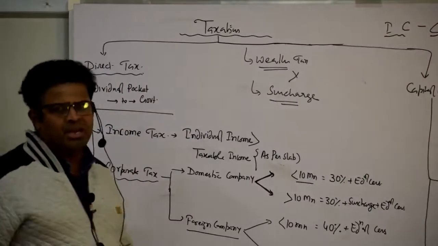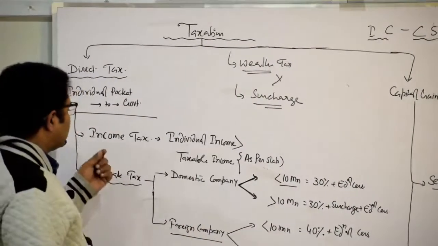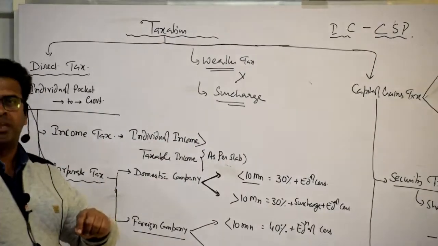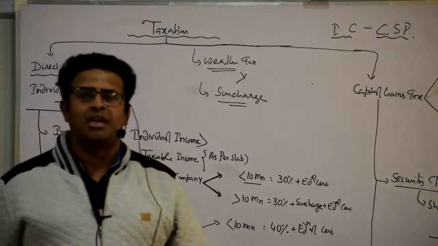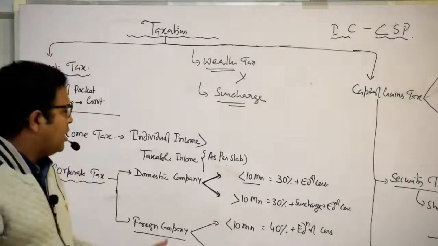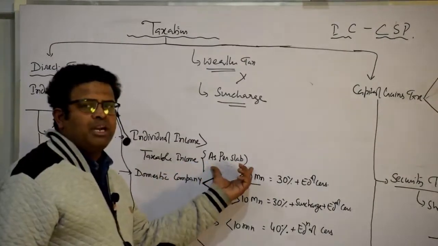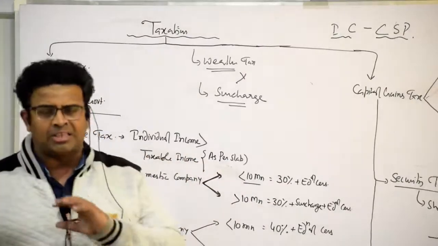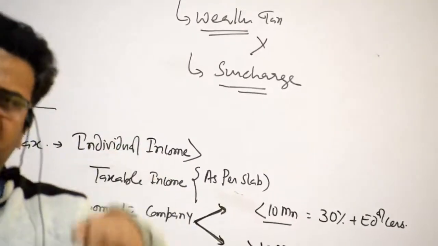And I am coming to income tax. It is very simple. All of you know that it is a tax on the individual if his income is more than the taxable income. On the basis of the slab that the government decides every year, yes or not, on the basis of that we have to pay income tax. It is a tax on the individual.